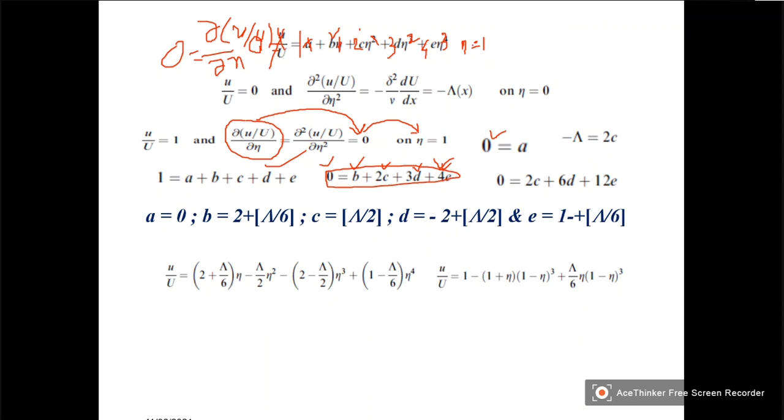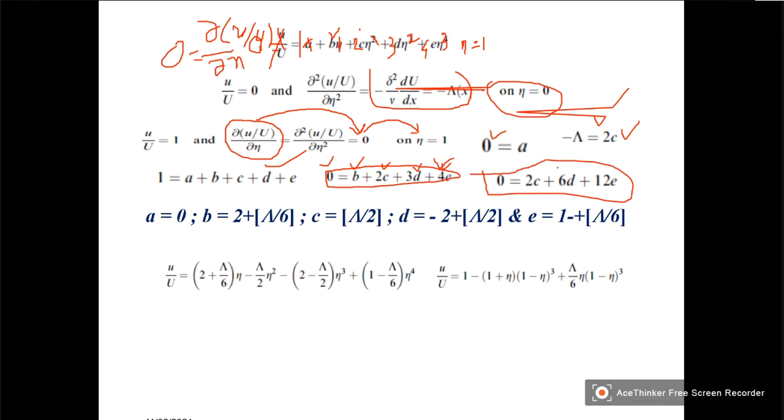So you differentiate this again and substitute eta is equal to 0. Then you will get this condition. And finally, this you take, this already we got. This already we got. So that is how we get the solution.